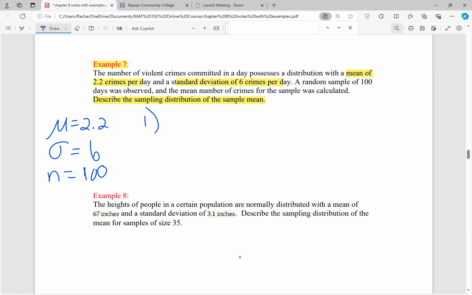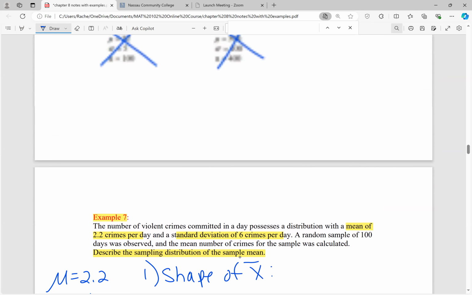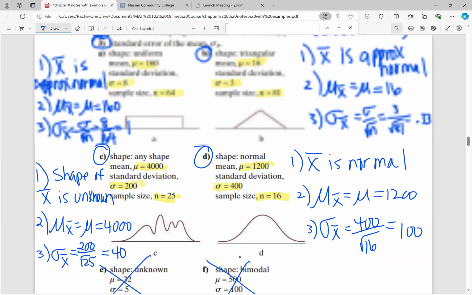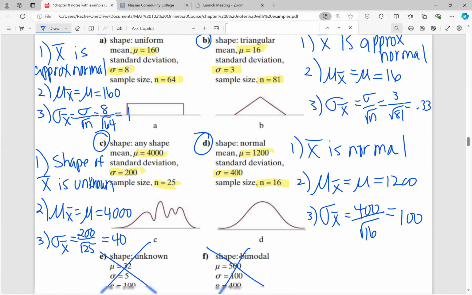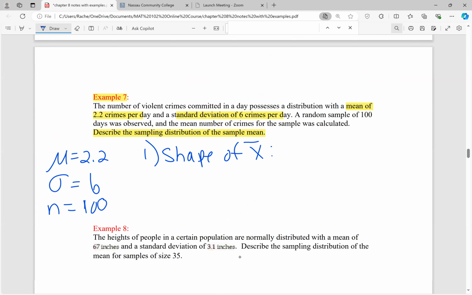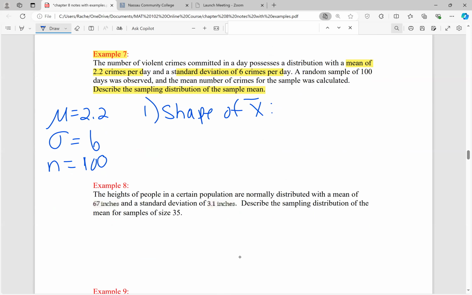So first, let's describe the shape of X bar. The thing that made it a little bit easier in the previous example is that I gave you a picture of the shape of the population that we were sampling from. Here, I took away the picture, so we have to read into it.